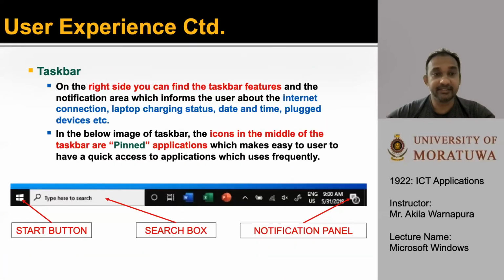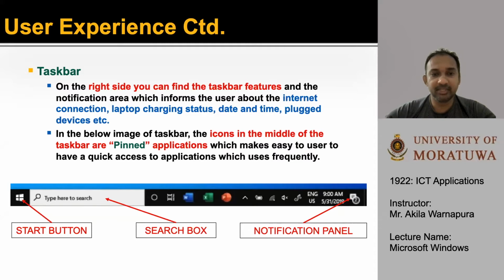Next one is Taskbar. On the right side, you can find the taskbar features and the notification area which inform the user about the internet connection, laptop charging status, date and time, plugged devices, etc.